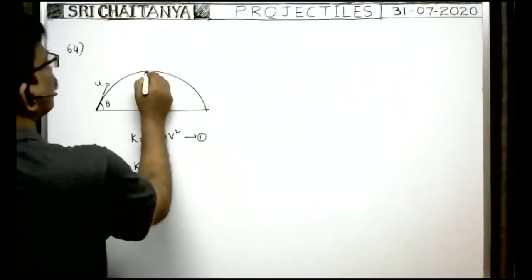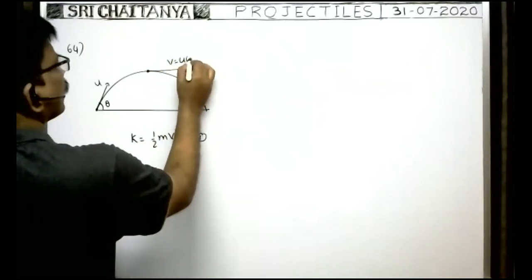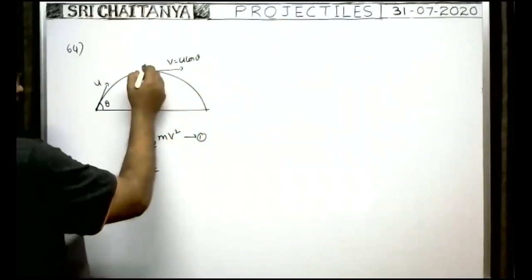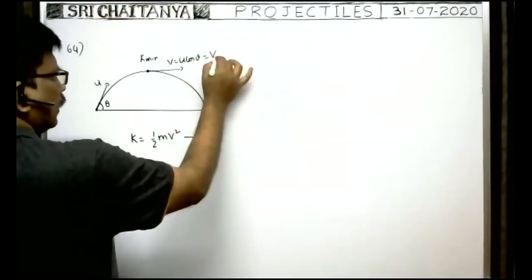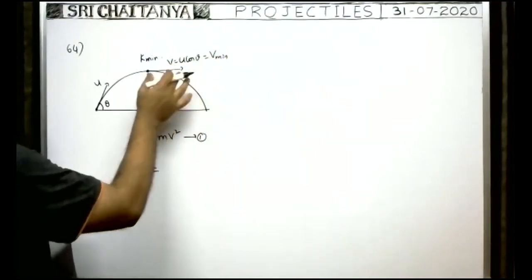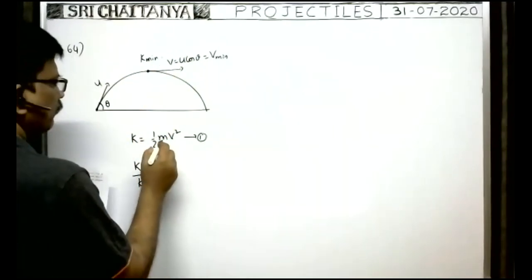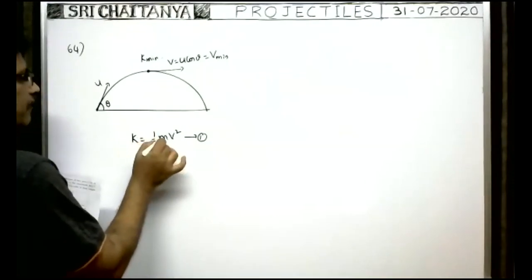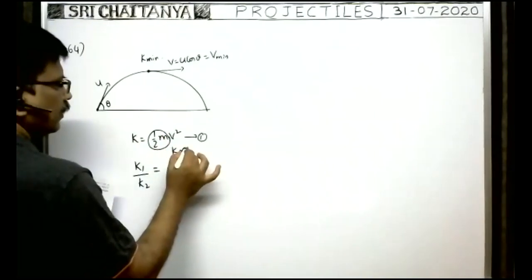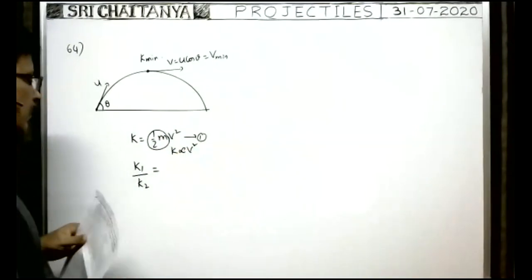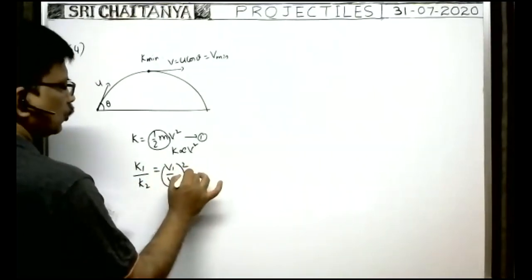At the highest point, the minimum speed is equal to only the horizontal component of velocity. That's why kinetic energy and speed are also minimum at this place. As the speed is minimum and the mass is the same for both particles, kinetic energy is also minimum. Here we have the formula kinetic energy is half m v squared, but m is the same for both particles according to the given problem. That's why kinetic energy is directly proportional to v square. We can write now, therefore, K1 by K2 is equal to v1 by v2 whole square for the two particles.